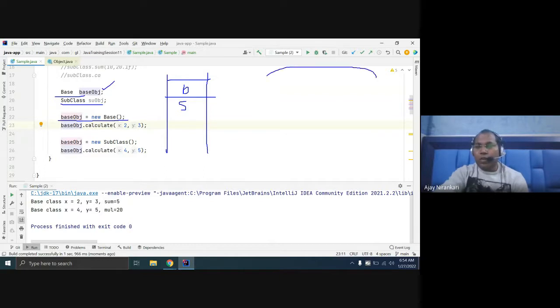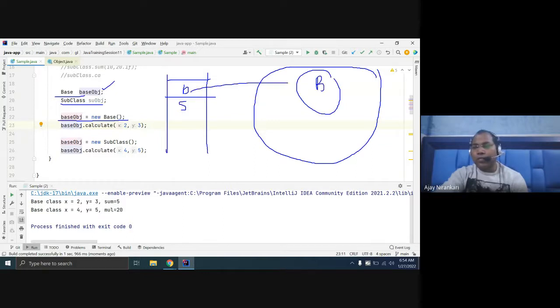Whenever you use the new keyword, one object is created in your heap memory with the base class, and it is assigned to this. Now say the base class dot calculate. The compiler says, okay, this is the base class, so just go inside the base class and invoke the calculate function and return the sum of whatever input you have given. Is it clear?